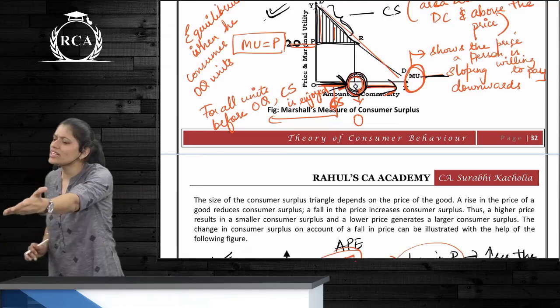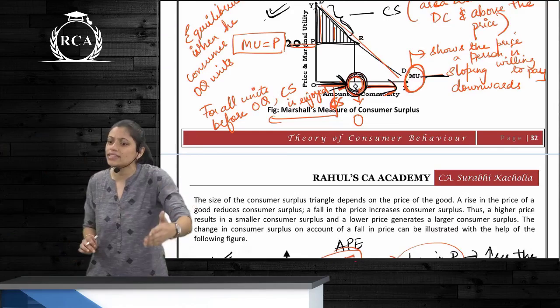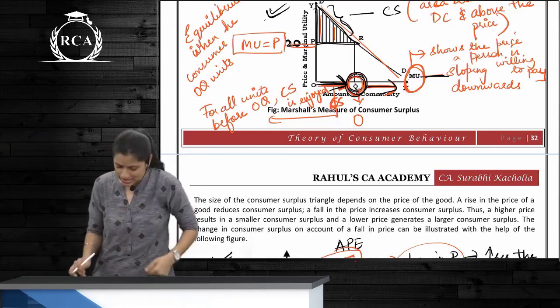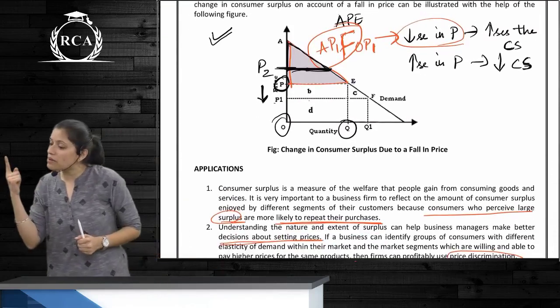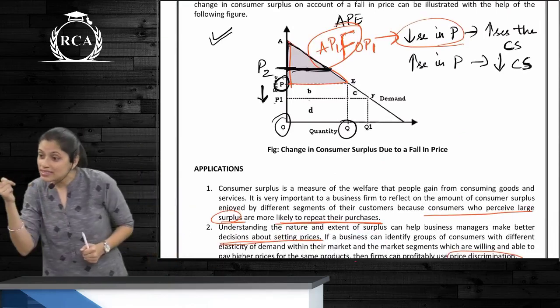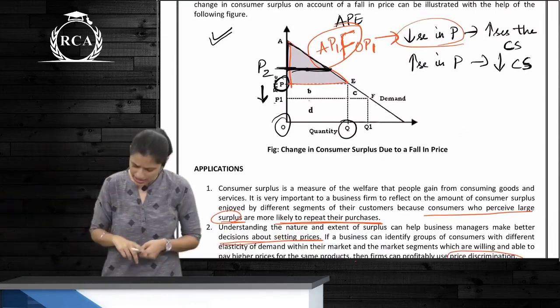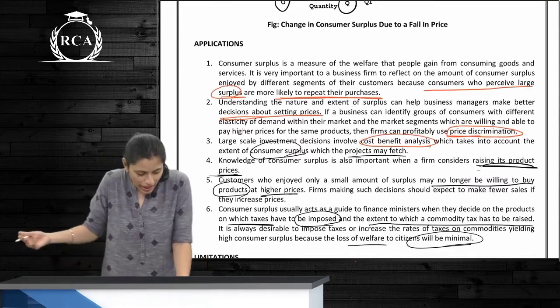With every unit consumed, the satisfaction derived from it gets lesser and lesser. Do not forget this, guys, please. When there is a decrease in price, what happens to the consumer surplus? It increases. And when there is an increase in price, consumer surplus decreases. What are applications of consumer surplus? So why do you need it?